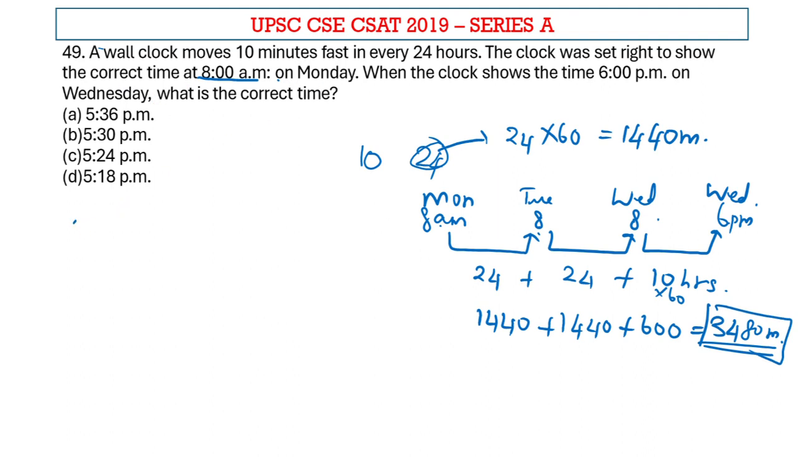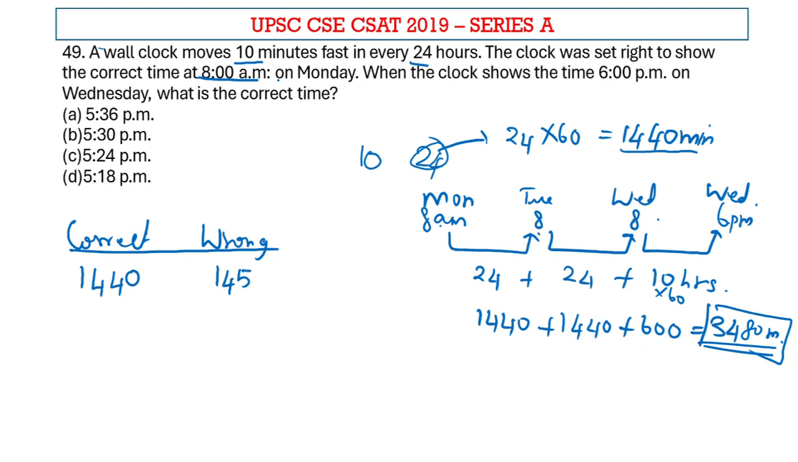So let's make a table for correct clock and wrong one. All right, so the correct clock, when it moves for 24 hours, the wrong clock is moving 24 hours plus 10 minutes extra. So we know that 24 hours is 1440 minutes. So when the correct clock is going for 1440 minutes, wrong clock is going for 1440 plus 10, that is 1450. So we already know the ratio here.